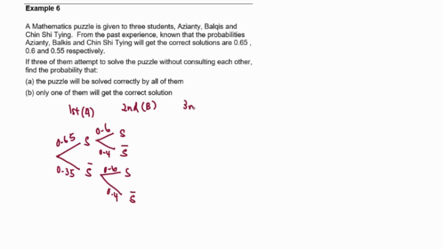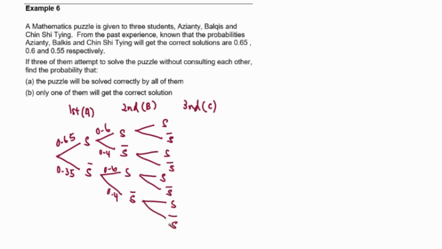Meanwhile, for the third phase, we are going to consider person number 3, which is Ting. Ting will either solve or might not get to solve. So here will be our outcomes. By using the tree diagram, we can see all the outcomes. For Ting, the probability of solving is 0.55, and not solving will be 0.45.